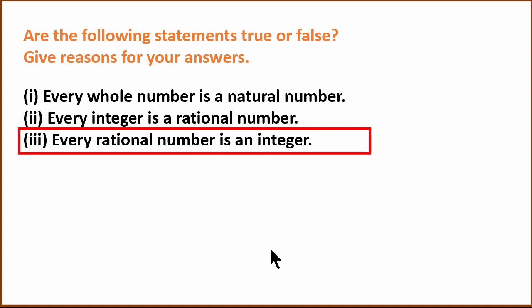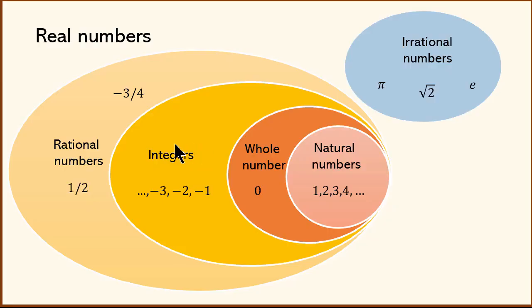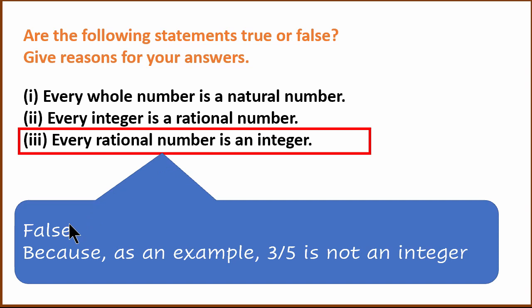Now let's look at the third statement. Every rational number is an integer. That is not true. As you can see, half and -3/4 are rational numbers, but they're not integers. So it is false. As an example, 3/5 is a rational number but not an integer.